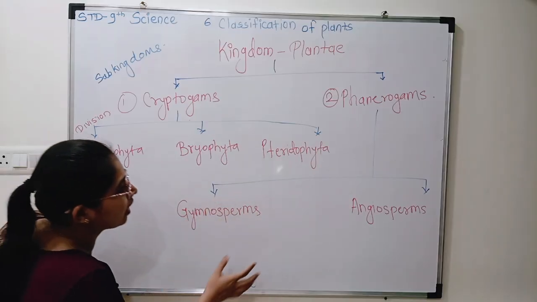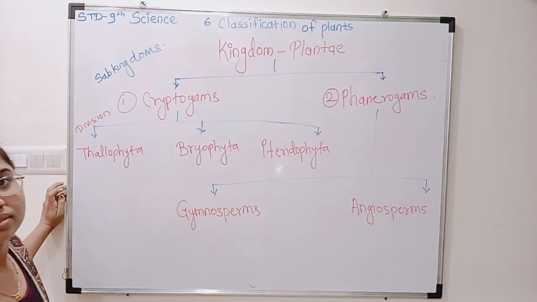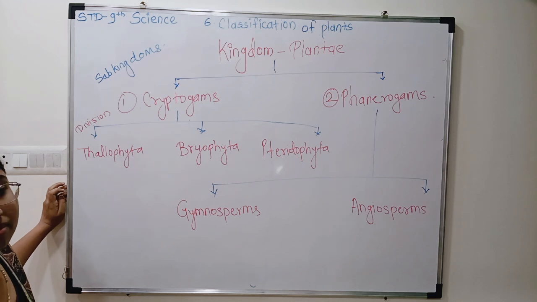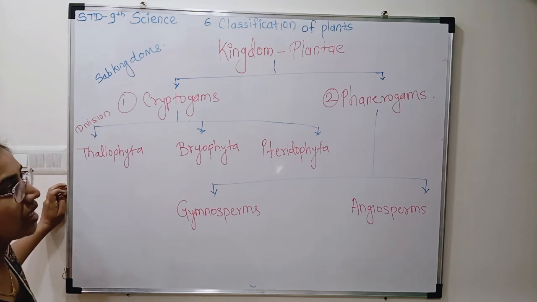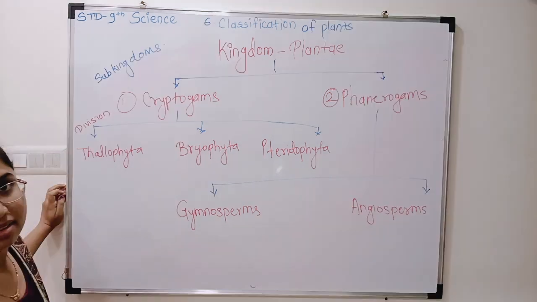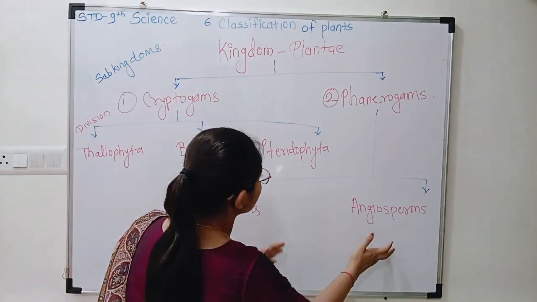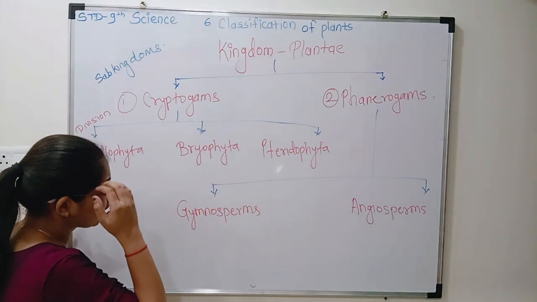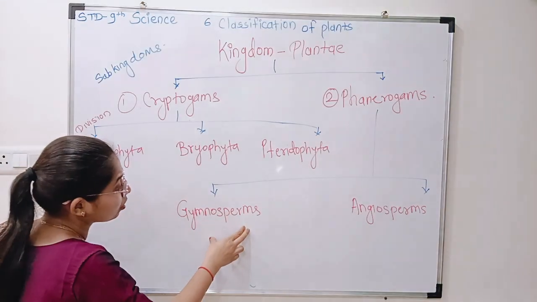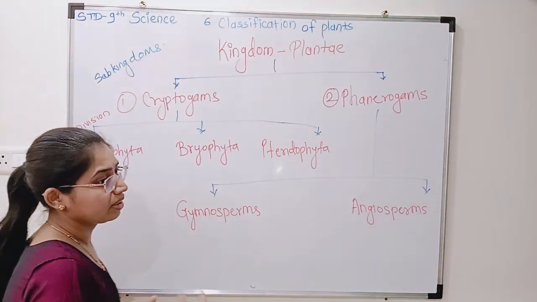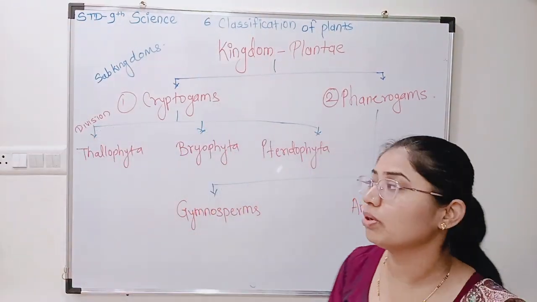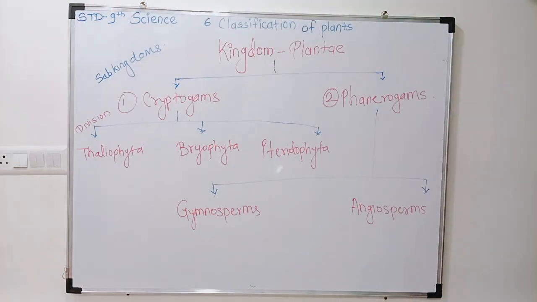And why are we dividing all these things? To make our study easy. Yes or no? If we divide the plants into these groups, then we have to study only that group's characters. Then only we will learn about all species.